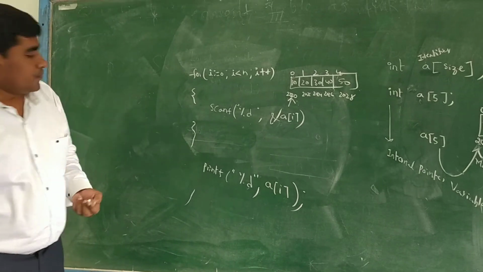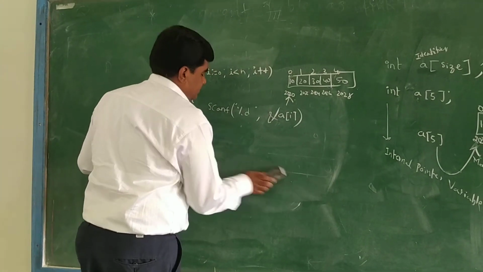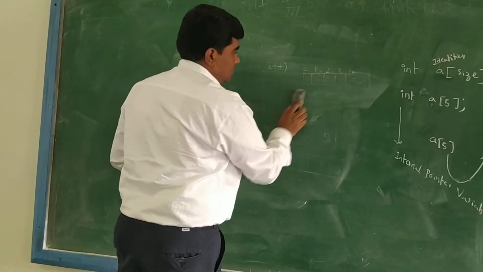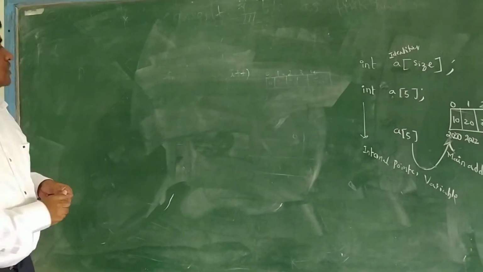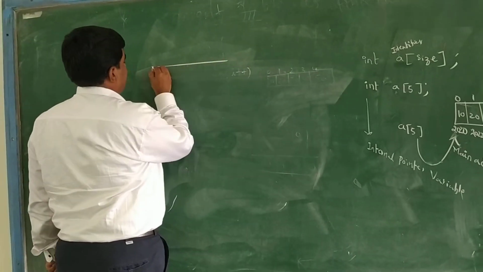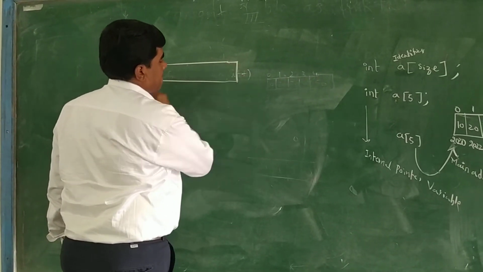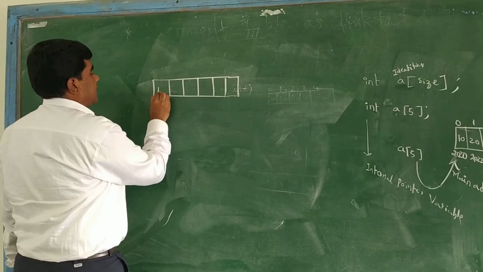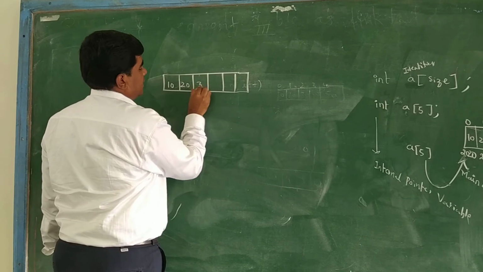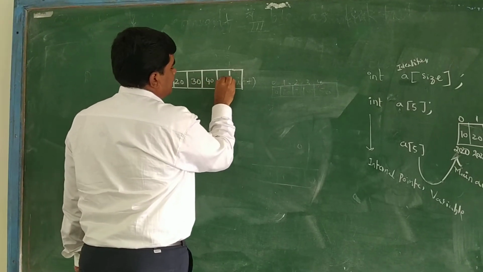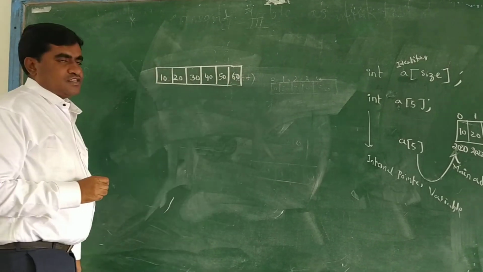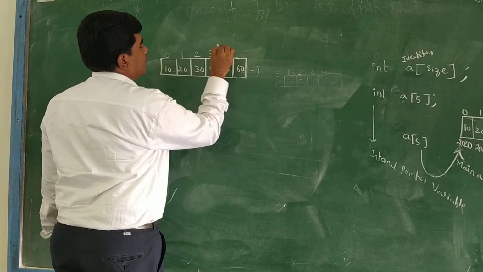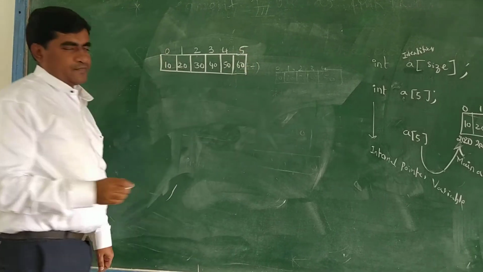Next we will do how to insert an element in the array. 10 is there here, then 20, 30, 40, 50, 60. 6 variables are there, so 0, 1, 2, 3, 4, 5 indexes are there.